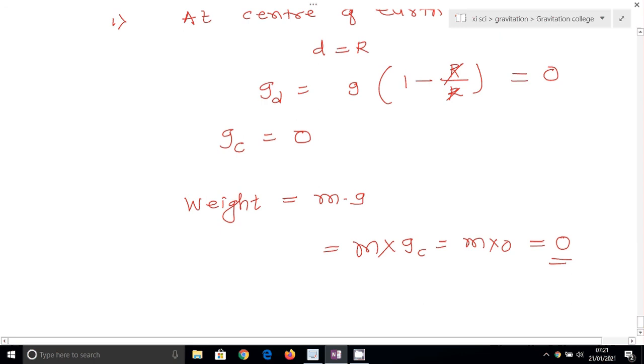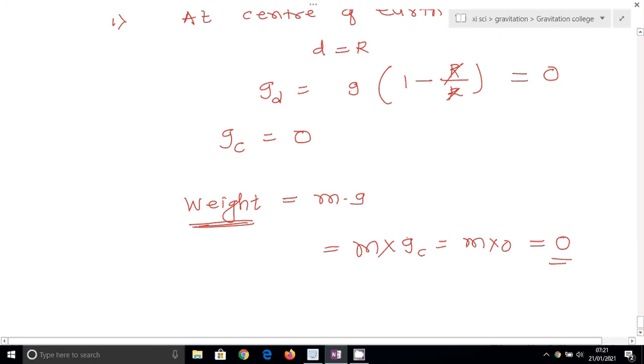If we place the object at the center of a spherical shell, then also the force exerted due to gravity is 0 there, and the force exerted due to gravity is equal to the weight of the object, that is, the weight is 0 at the center of the earth.